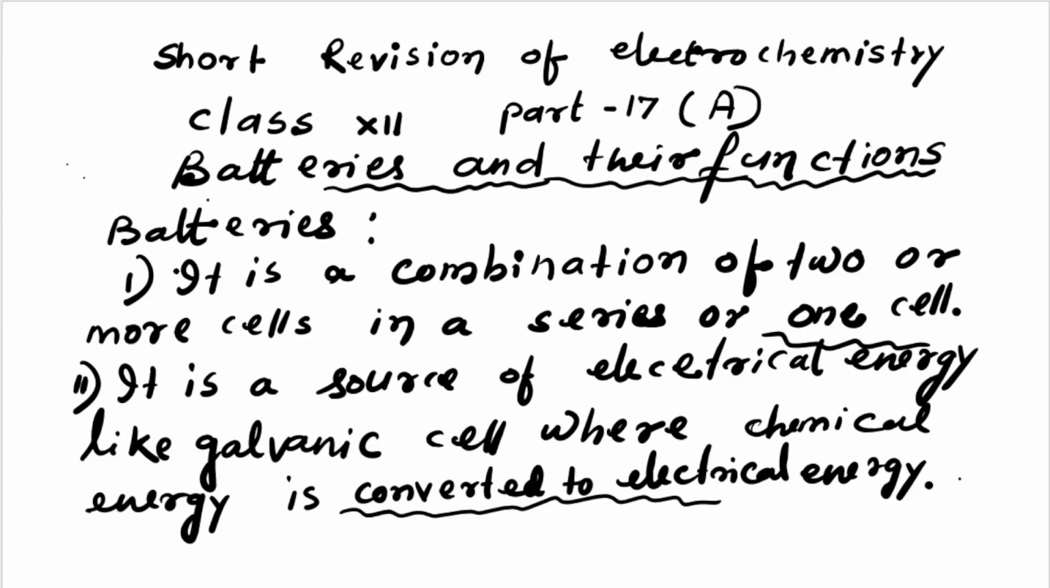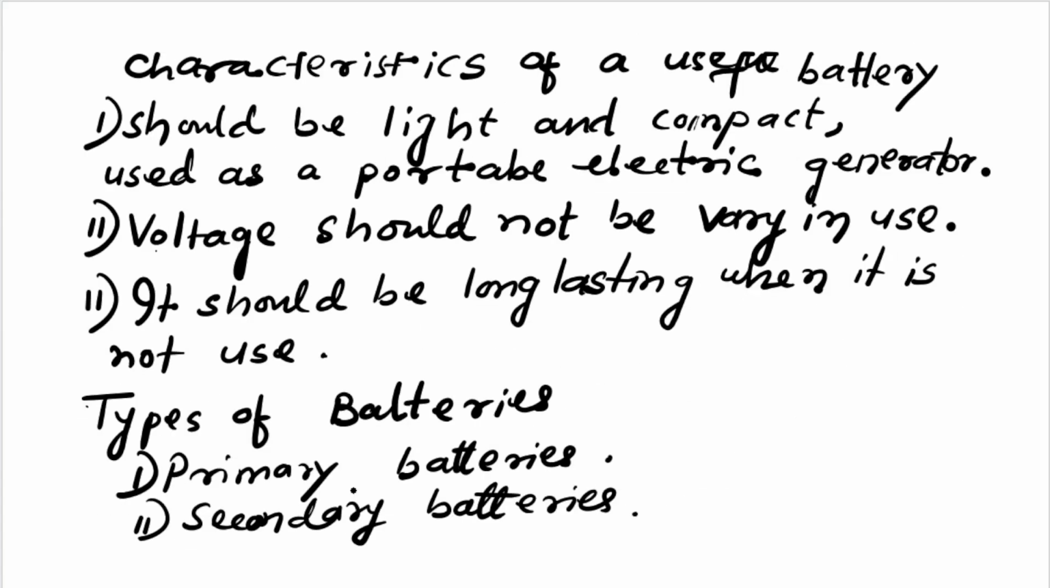A battery is a combination of two or more cells in a series, or it may also behave as one cell. It is the source of electrical energy. Here electrical energy is produced from chemical energy. Example: a galvanic cell, where chemical energy is converted to electrical energy.